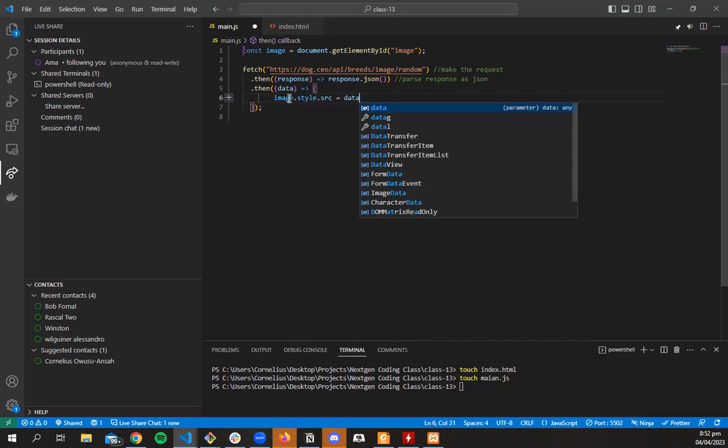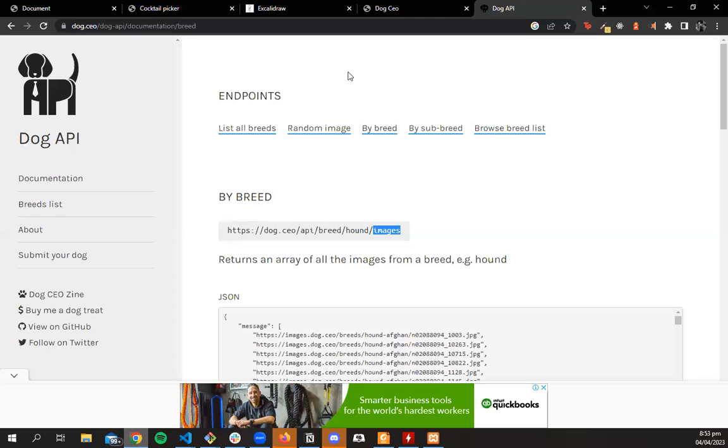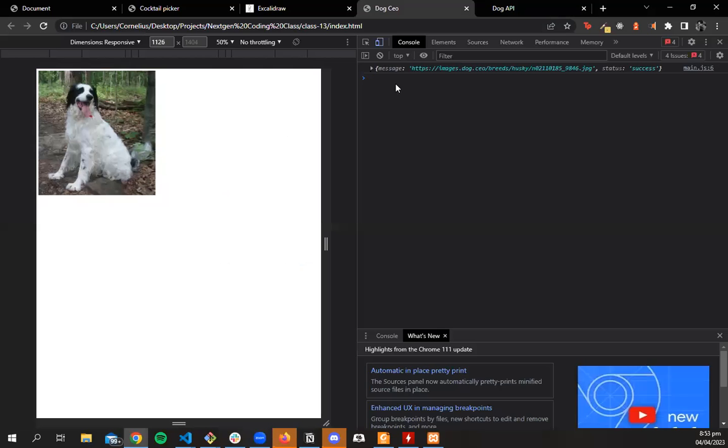The reason I know that we'll insert data.message is that the data we get back, the one that has the picture, is the message property. The data is all that we're getting back, and we use a dot to get the particular property. So if we wanted to get the status, we'll do data.status because it's a property. If we want to get the message, we'll do data.message. Does that make sense so far?